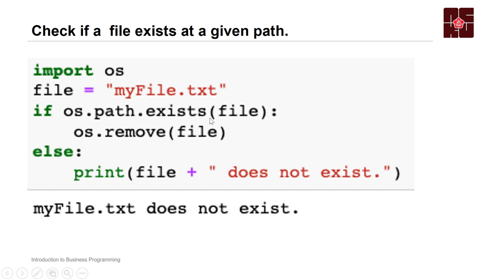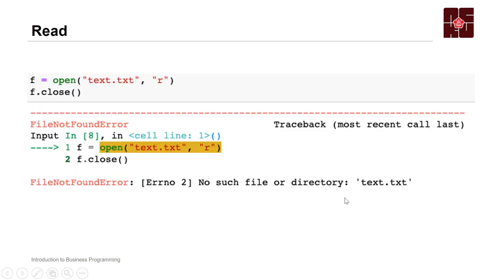And if it already exists, we just remove it. And if not, we just say, oh, this file does not exist. So this way is similar to our directory handling.